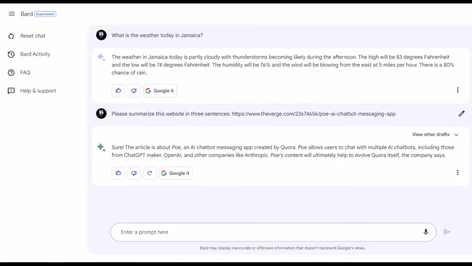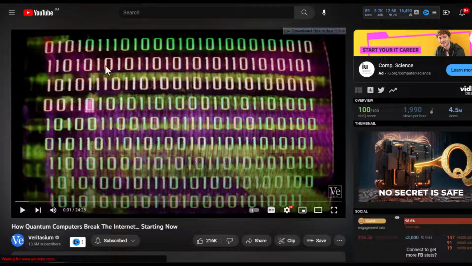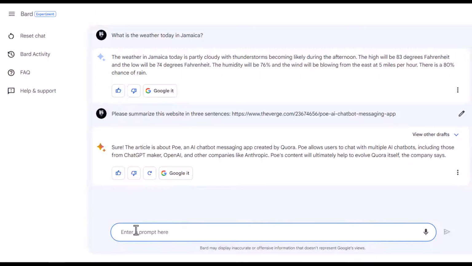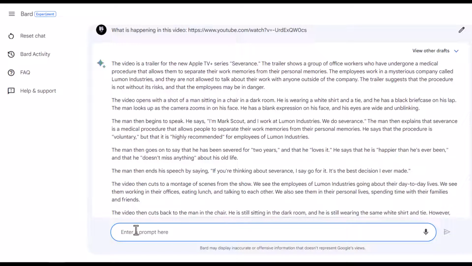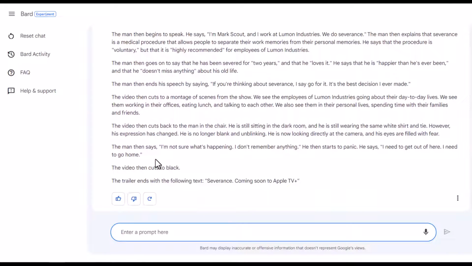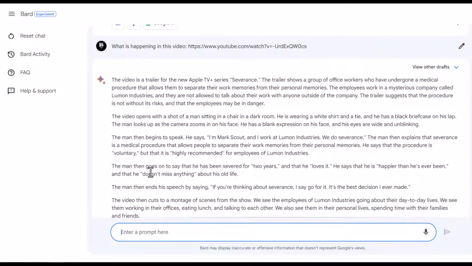Now let's see if it could actually summarize a video. So we have a video here by Veritasium, how quantum computers break the internet. So let's copy the link and let me see if it could summarize this video. Or let me ask what is happening in this video. And let's paste the link. And let's see if it is able to detect the video and tell me what is happening. So this video is a trailer for the Apple TV Plus. This is definitely not a video for Apple TV.